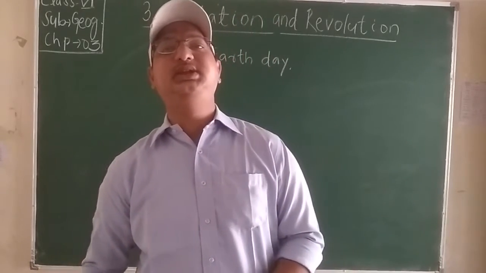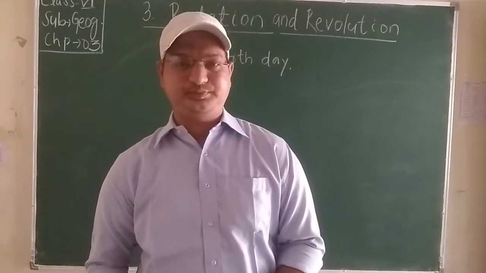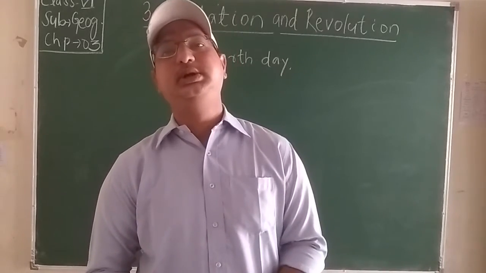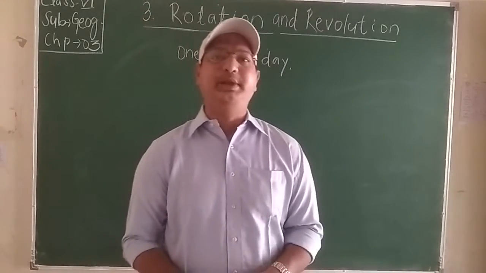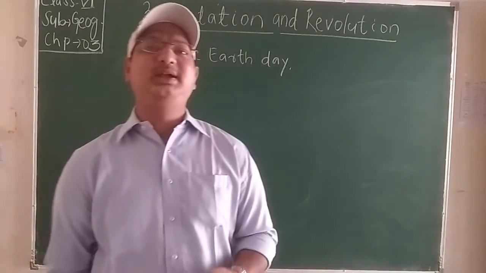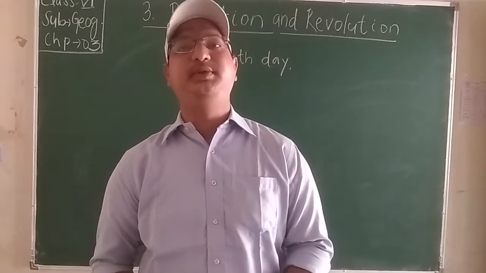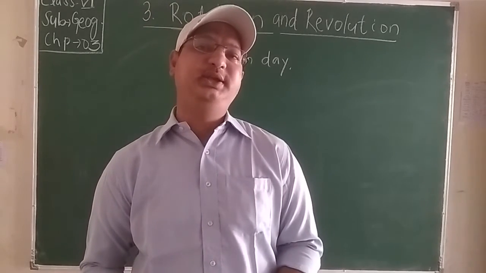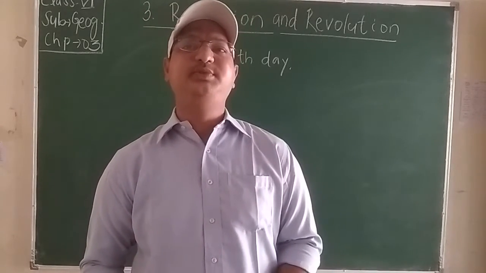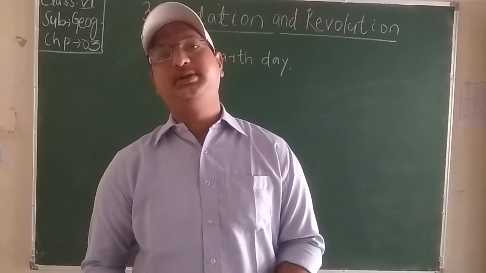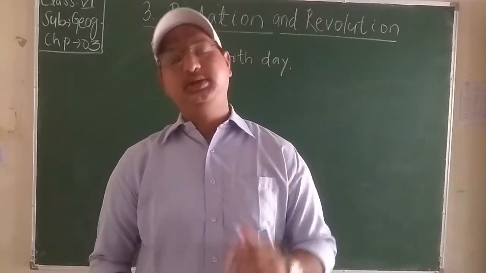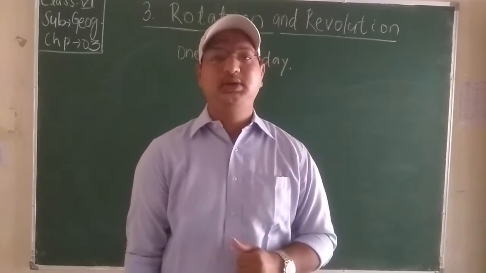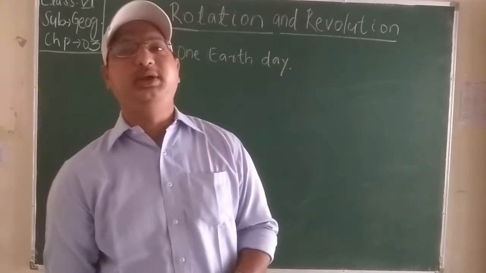The axis is an imaginary line connecting the north pole to the south pole, running through the center of the orbital plane. It is inclined at an angle of 66.5 degree from the orbital plane. The orbital plane is a straight line at 90 degree. Thus, the difference between the orbital plane and Earth's tilt, tilt means jhukna, it is a little bit bent, is 23.5 degrees.